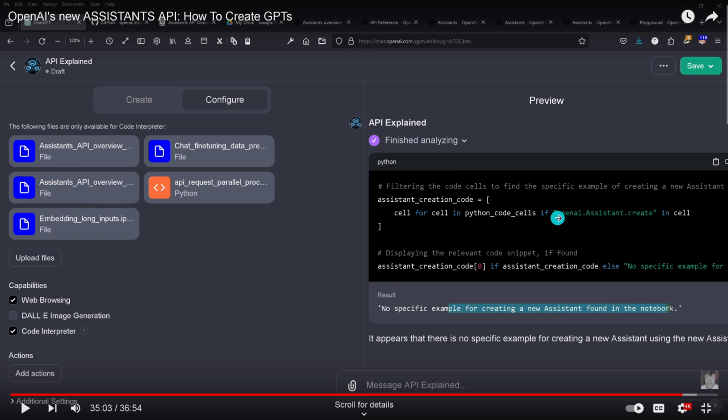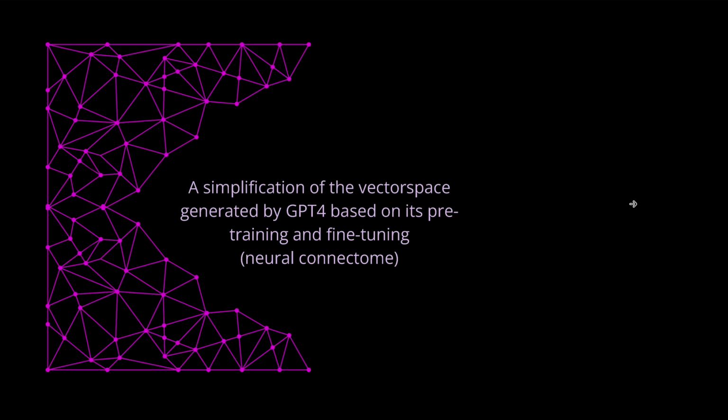So what happened that we have here from the OpenAI, this is the old API structure, and then assistant create, this is the new API structure. Why do we have here an intermix? Now, let's have a very easy explanation. I give you a simplification.